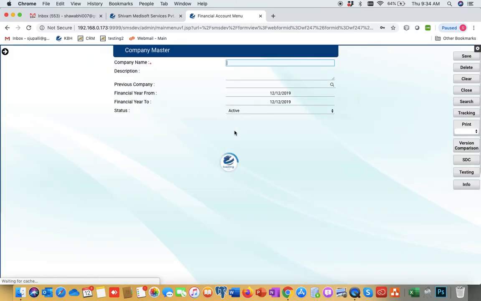What is a company? For any organization, if we are going to do the accounting, for that purpose we have to create one company in accounts. Suppose Shivam is one company, Shivam Medshop. If you want to do the accounting in software, first we have to create one company.